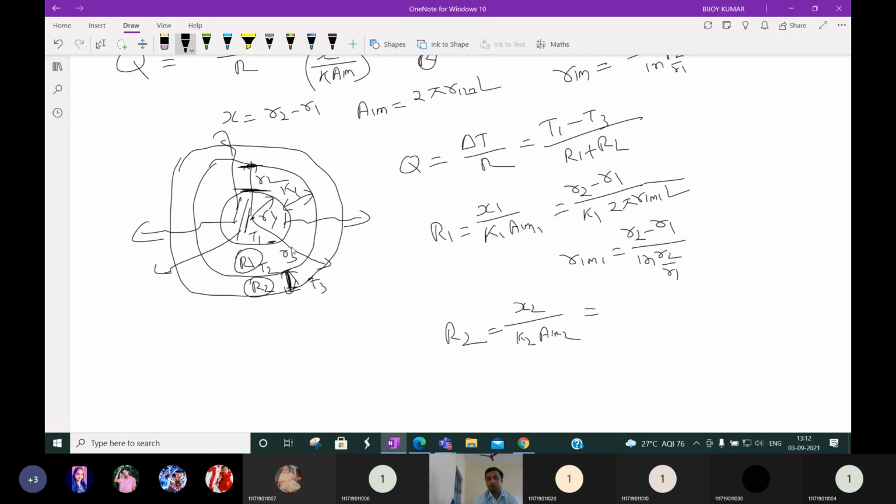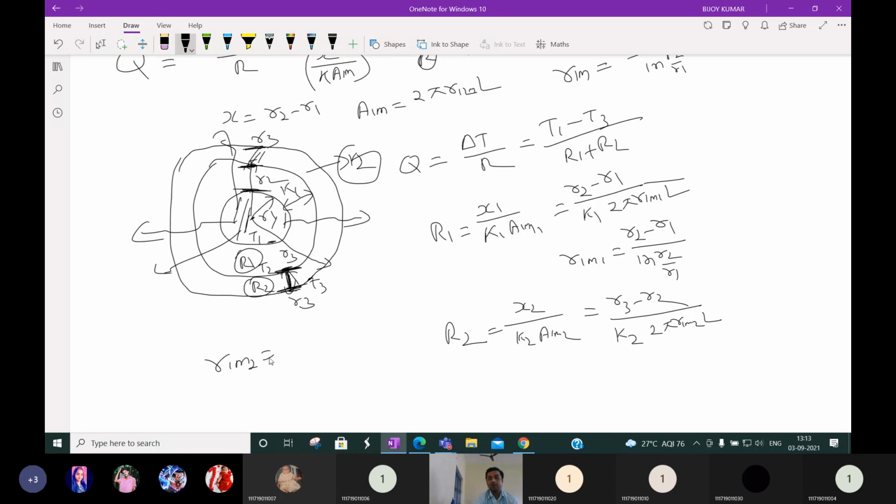What is X2? The thickness. Here it is R3, up to this it is R2. So what is this thickness? This is R3 minus R2, by K2. K2 is what? This is the second cylinder, it is of a different metal, so that metal's thermal conductivity. ALM, simple formula, 2 pi RLM2 into L.